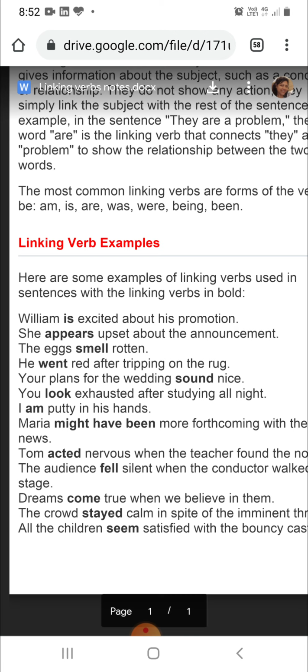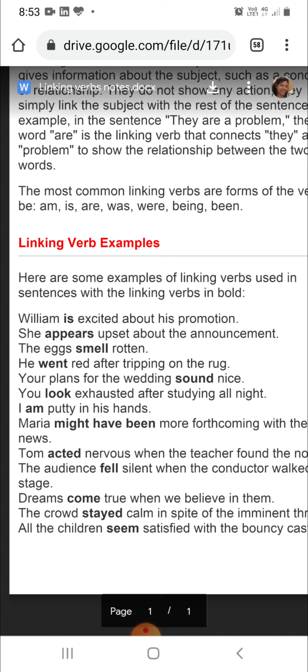Now let us move on to the next sentence. She appears upset about the announcement. Here we do not have is, am, are, was or were, but we have the word appears. Appears is the to be form. Appears means is seen, S-E-E-N, seen. How is she seen? She is seen, or she appears upset. So here the word upset is a mental state.